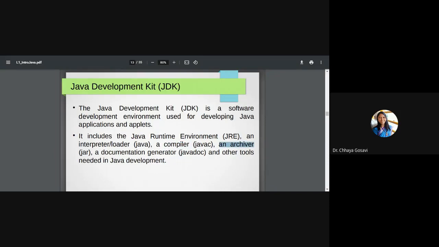Also, it has an archiver, meaning if your program is too large and you need to convert it into a compressed file, you can convert it into a jar file. So that archiver should be there. Then a document generator: all the comments or notations that you want any other person working with your program to know are saved in a javadoc file. That is automatically generated with the help of your comments. So the javadoc file and other tools needed for Java development, all these things together are called JDK, Java Development Kit.